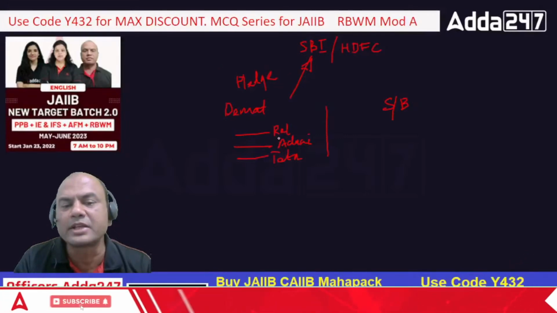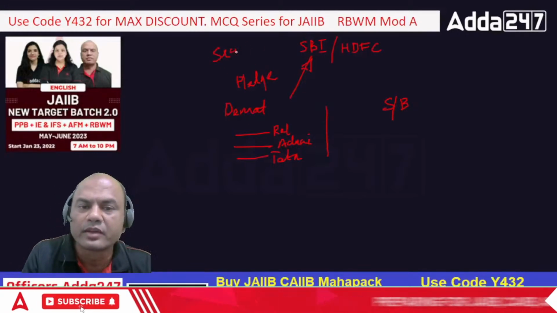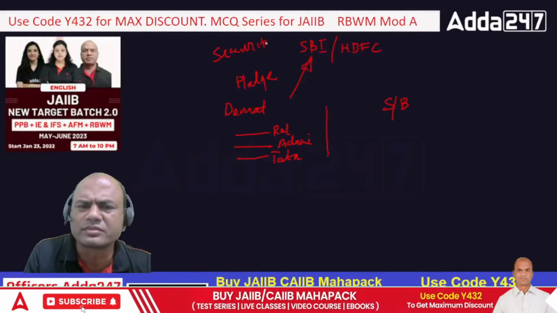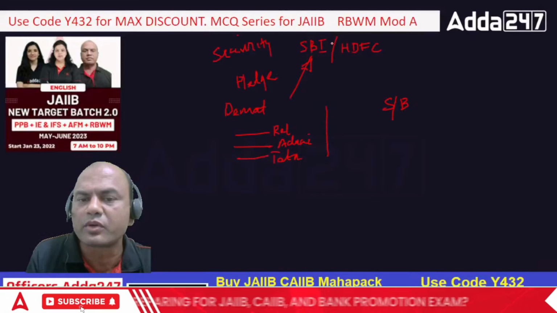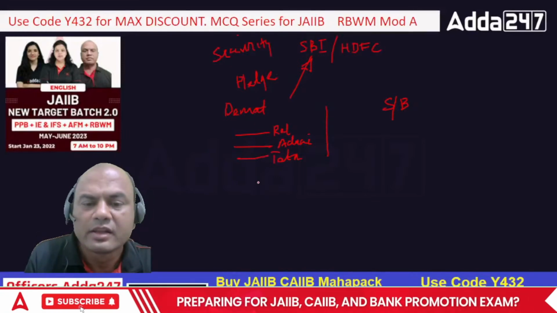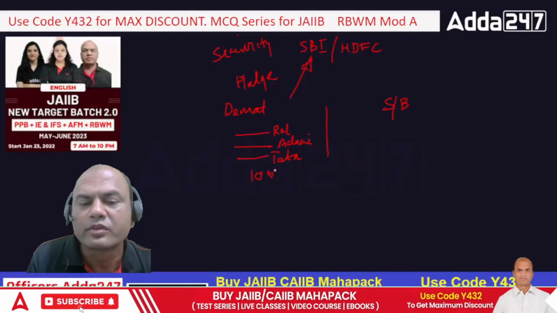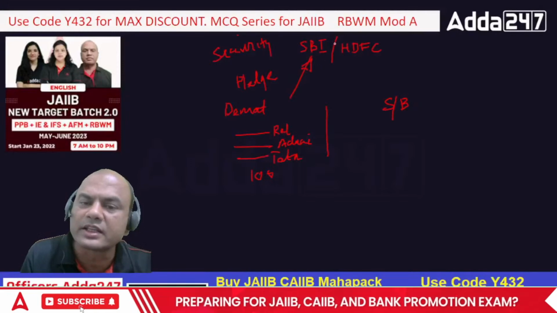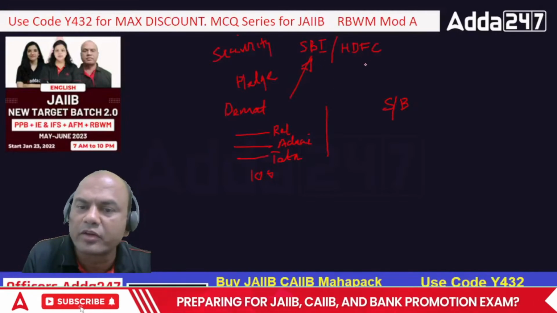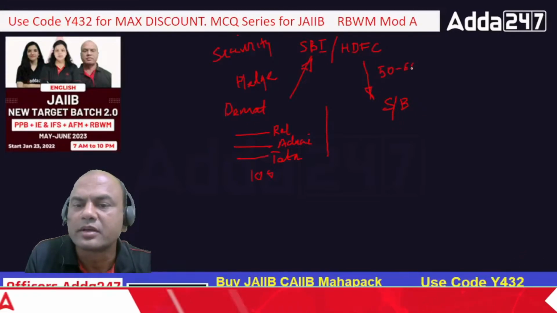Once I give this as a pledge, it's a security, okay. Let's say the value of all these shares is rupees 100. In that case, what do SBI and HDFC do? They'll take these shares as a pledge and give me around 50 to 60%.